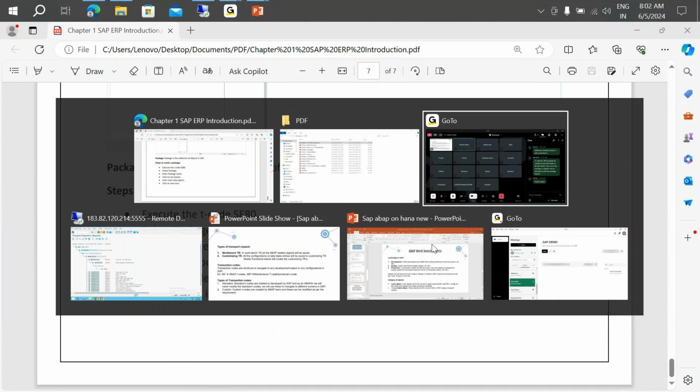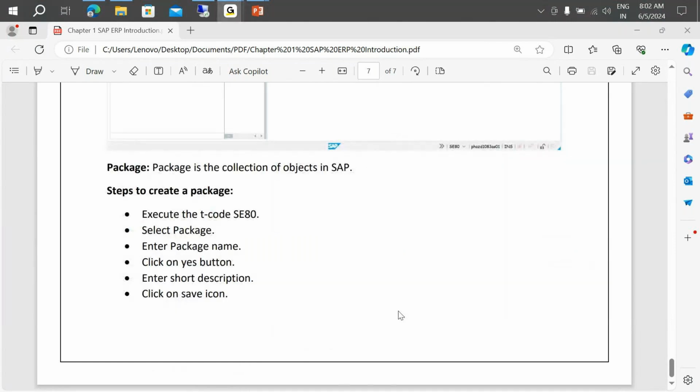So that's why, at any given point of time, all the documentation is similar to this only. Every object that we create will have this step-by-step document. So even after the class, or after completion of the class, when you get into a project, if you forget how to create any object, just come back to the document and check the step-by-step process on how to create it. You will be able to recreate it without any problem.